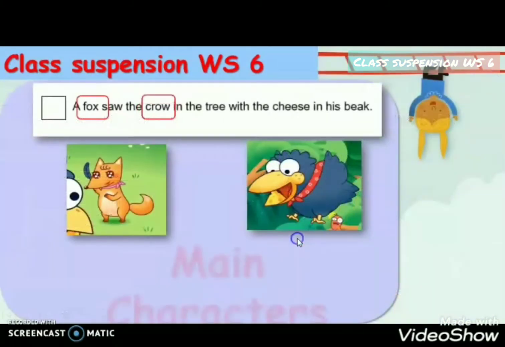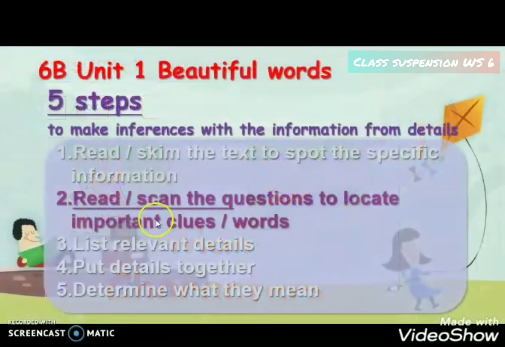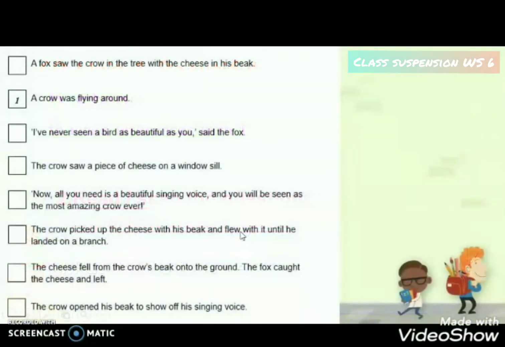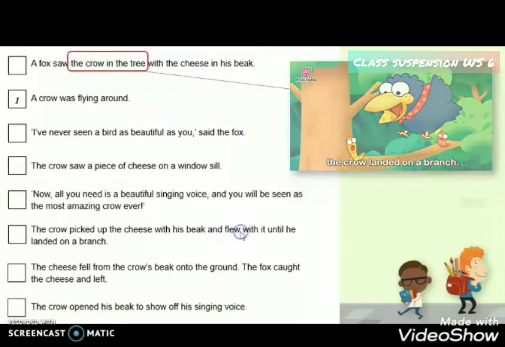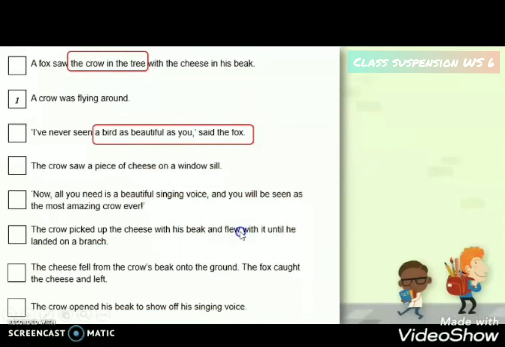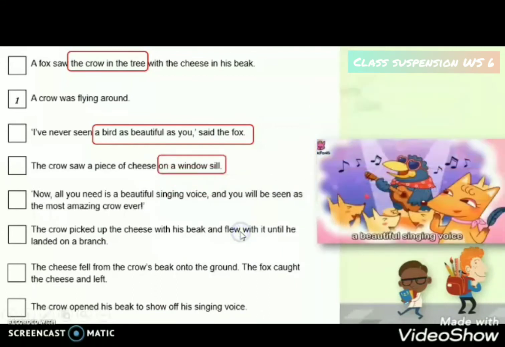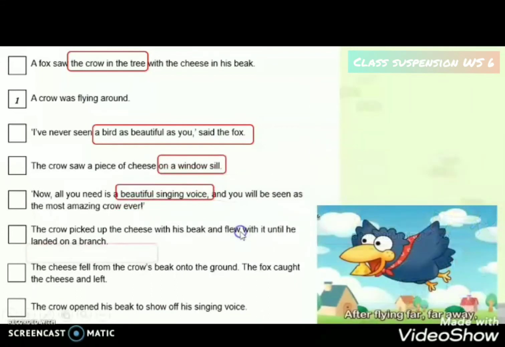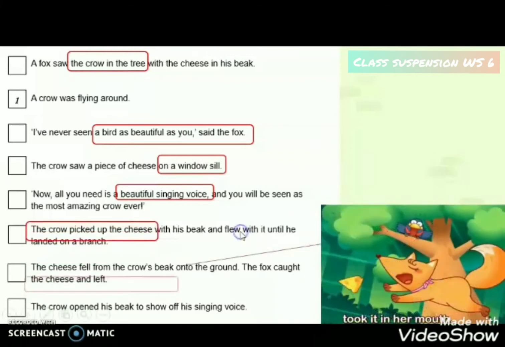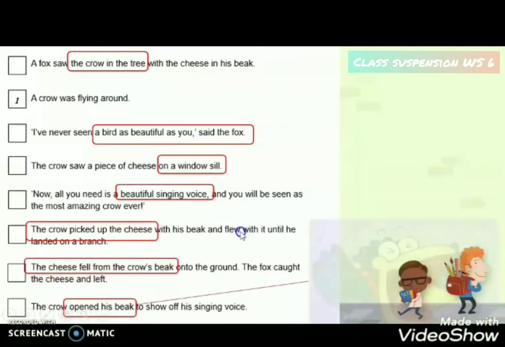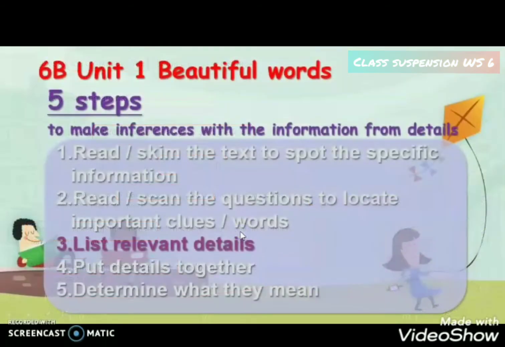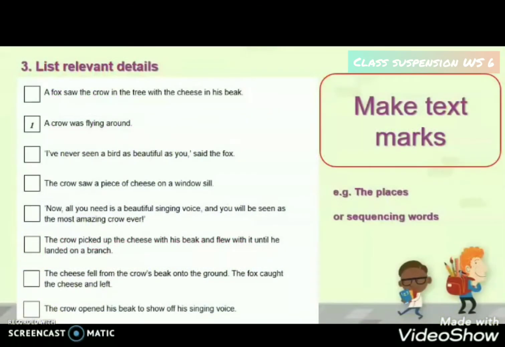Second, read the questions. Can you locate any other signal words to show the sequence in the process, or adjectives show the chronological order? For example, first, next, then, or finally. These are the present information to help you to sequence the events. Third, highlight the relevant key details. Make some marks to show different kinds of details. Circle the places, underline the sequencing words, etc.